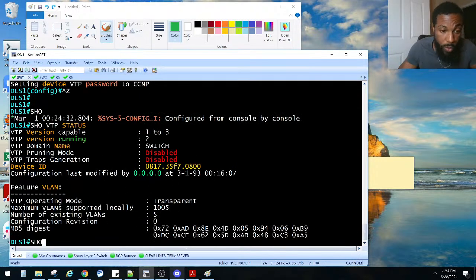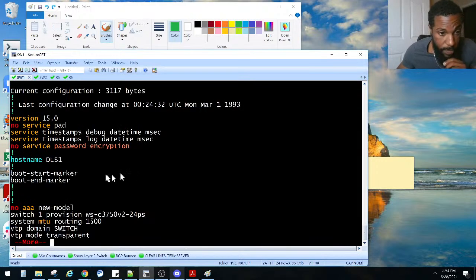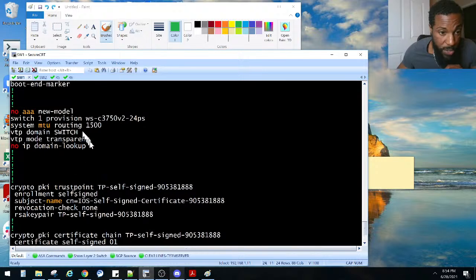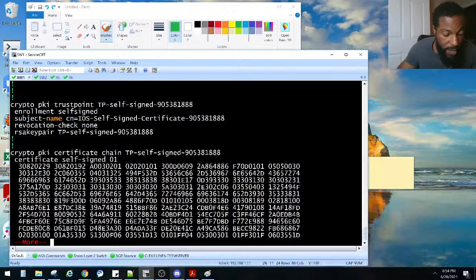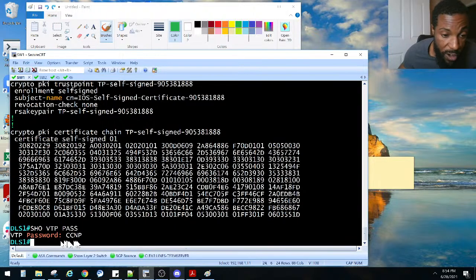We do a show run. Password is not there either. That's the tricky thing. You want to see the password, you actually have to do show VTP password. And that is how you verify the password.